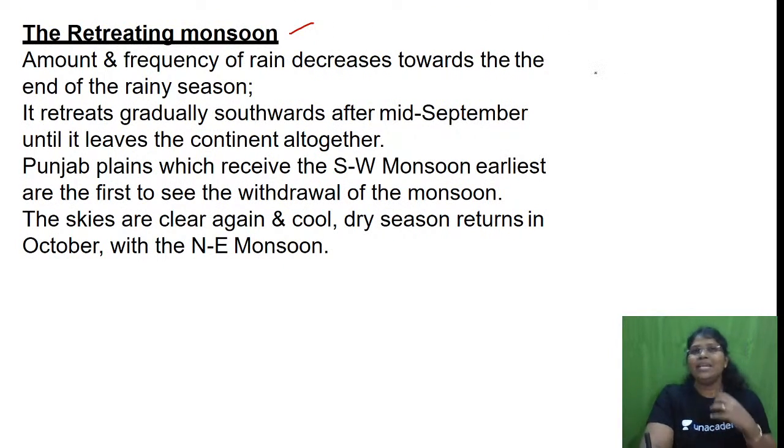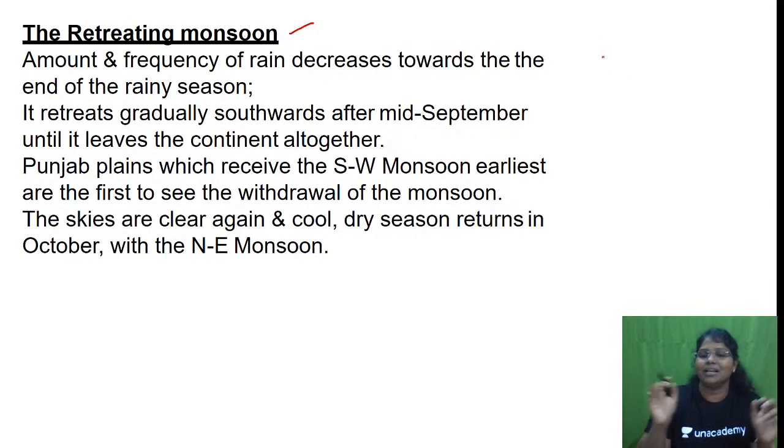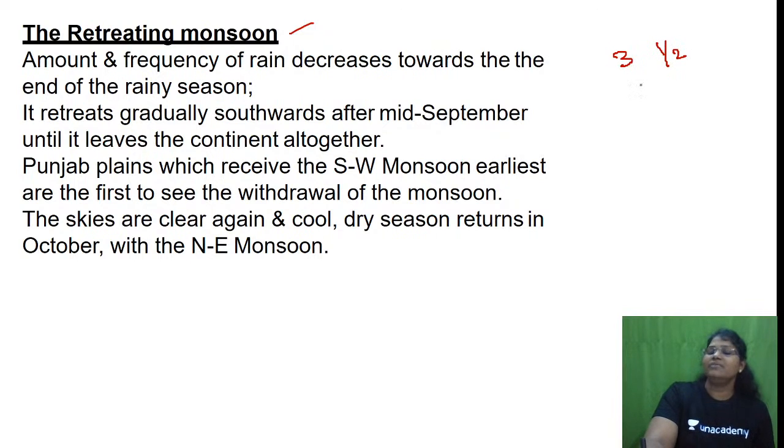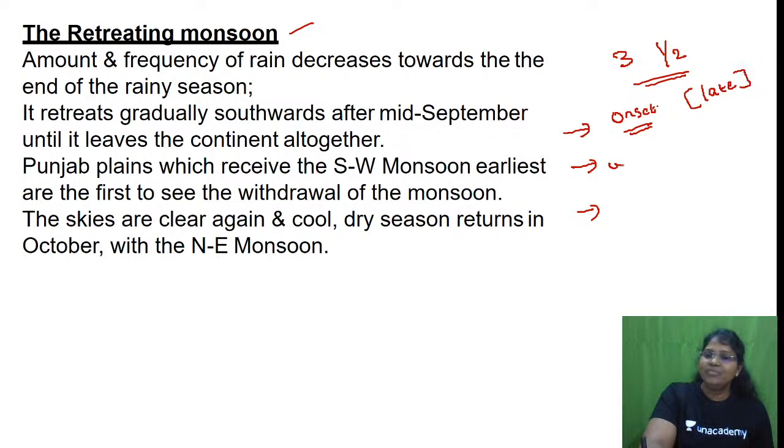So how will our monsoon be? Sudden burst. There will be a break. The sad reality is that the monsoon season itself, that rainy season itself, is only 3.5 months. In this 3.5 months, let me say what are the keywords you have to remember. Onset of monsoon. Okay, onset. Sometimes it won't be on time. So here the check is late. Late onset. Then withdrawal of the monsoon. Early withdrawal. Late onset, early withdrawal, break in the monsoon.